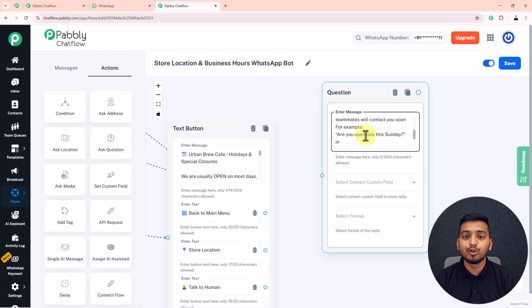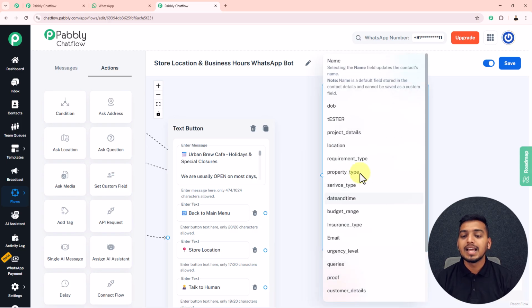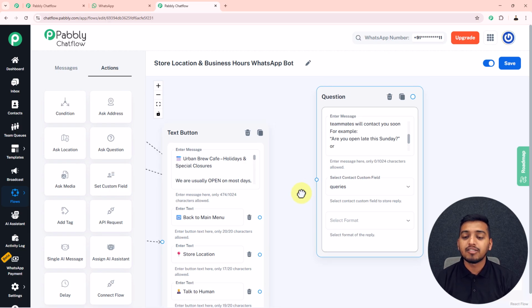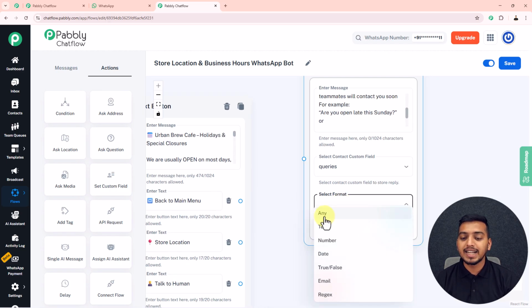And here, as I want to store the response given by my customer, inside this contact custom field I will select this queries, because this queries is the contact custom field which I have created to store the response given by my customer. And for this format I will select it as any.